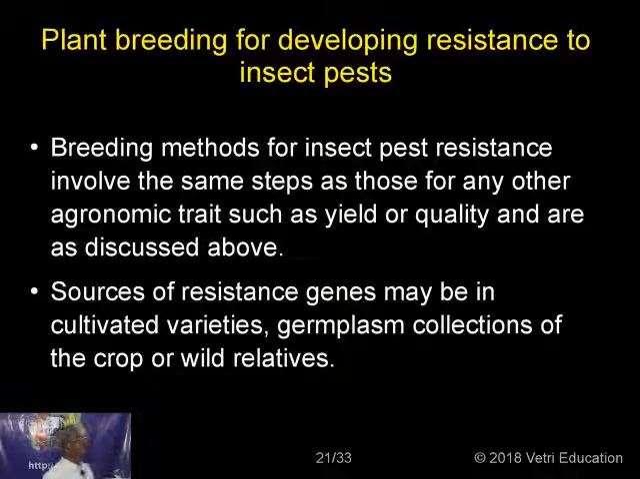Plant breeding for developing resistance to insect pests. Breeding methods for insect pest resistance involve the same steps as those for disease resistance, and any other agronomic trait such as yield or quality, and are discussed above. Sources of resistance genes may be in cultivated varieties, germplasm collections of the crop, or wild relatives.